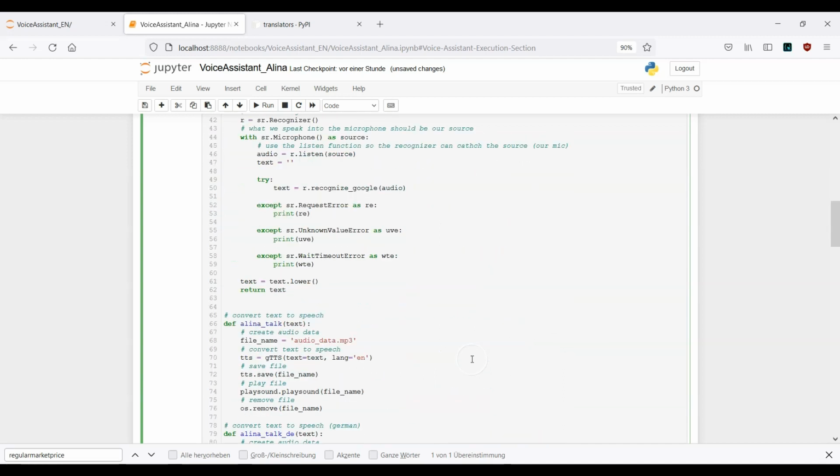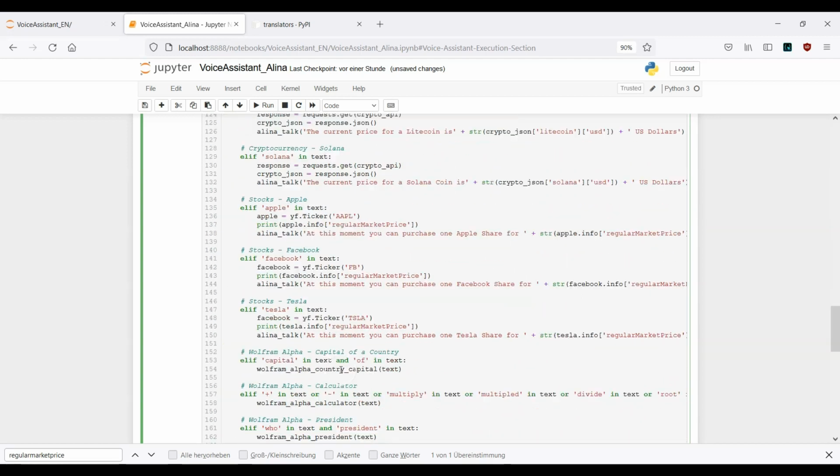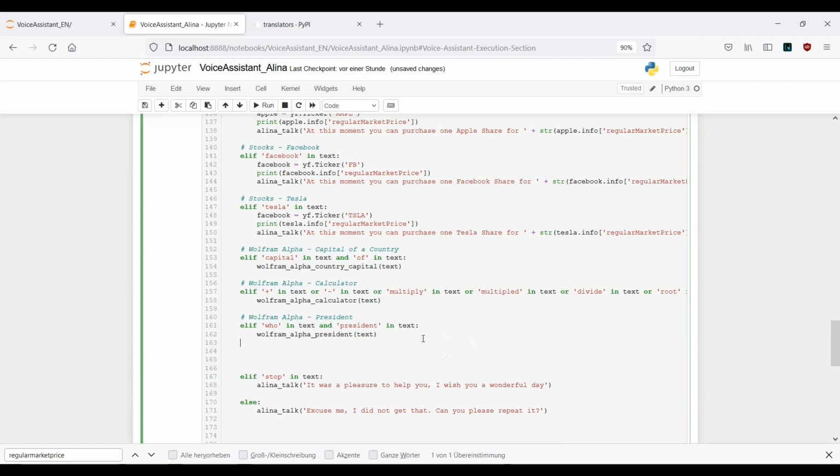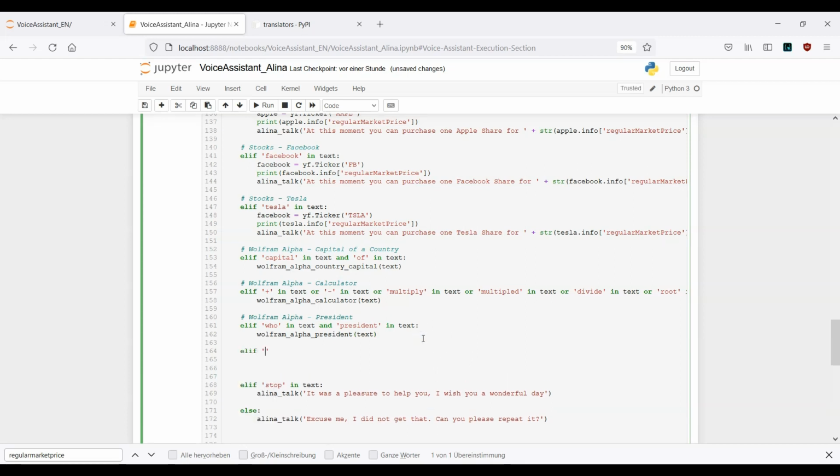Now the final part here is to create the keyword. So let's do this. In this example, let's say elif translate in text.